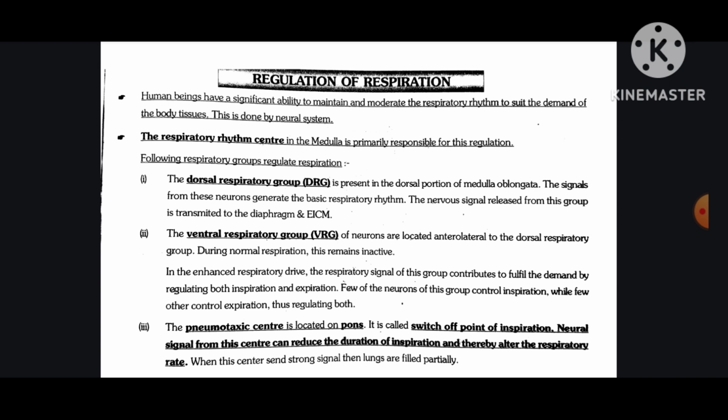Number 3, the pneumotaxic center is located in the pons. It is called the switch off point of inspiration. Neural signals from this center can reduce the duration of inspiration and thereby alter the respiratory rate. When this center sends a strong signal, then the lungs are filled only partially.